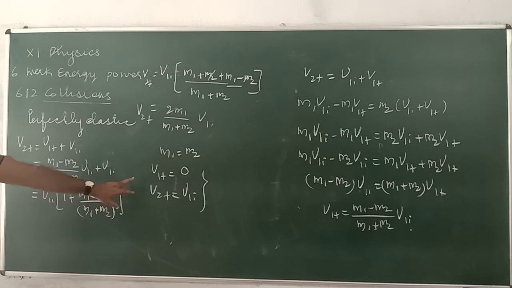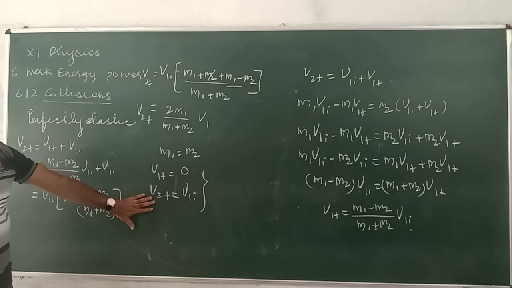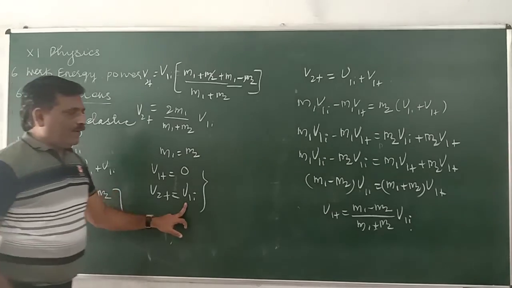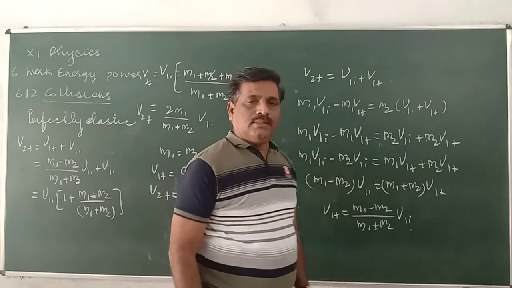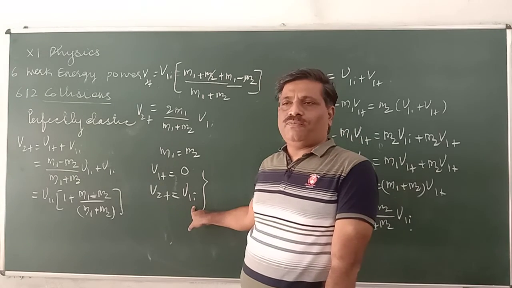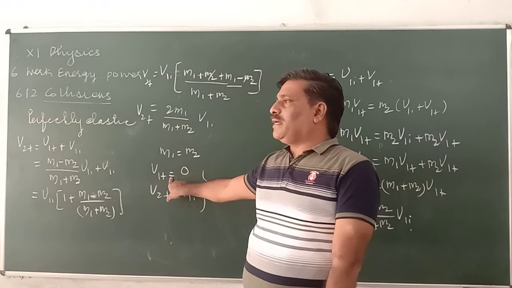So there is an exchange. Initially, the second particle was at rest and the first was moving with this velocity. When the masses are equal, the second particle starts moving with the velocity of the first particle, and the first particle comes to rest.